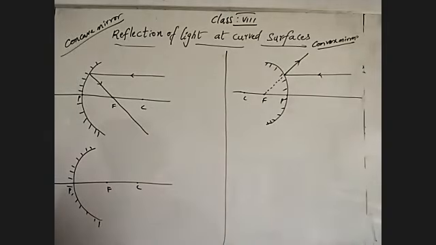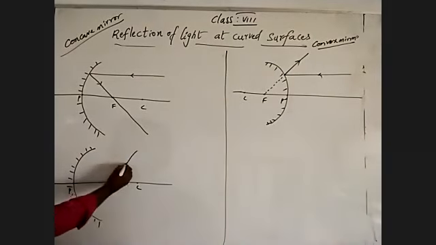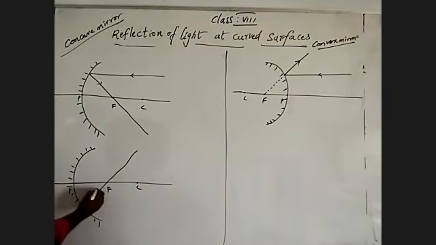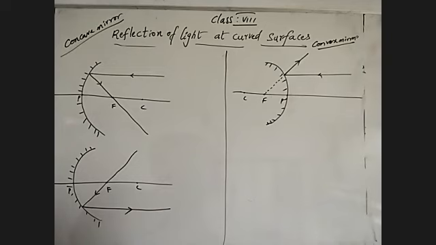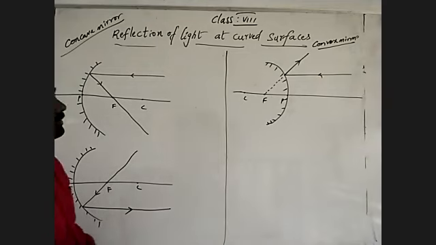One more light ray I'm talking about: a light ray which travels through the focus gives reflection parallel to the principal axis. Understand? A light ray traveling through the focus gives reflection parallel to the principal axis, same as for that also.